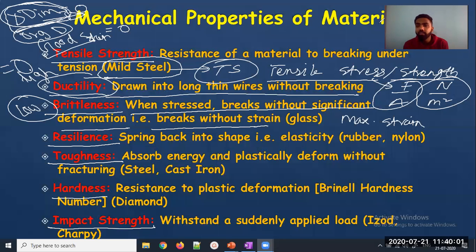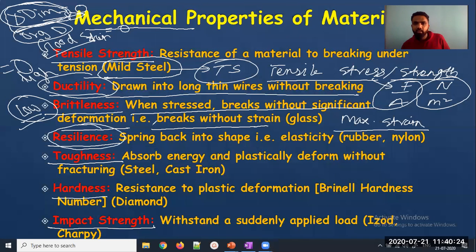Very nice. Low brittleness. Okay. Very nice. So we can proceed. If the material is having maximum strain induced, then that material is having low brittleness. So when we consider mechanical property, the material should have low brittleness. We have already studied three things: good tensile strength, high ductility, low brittleness.